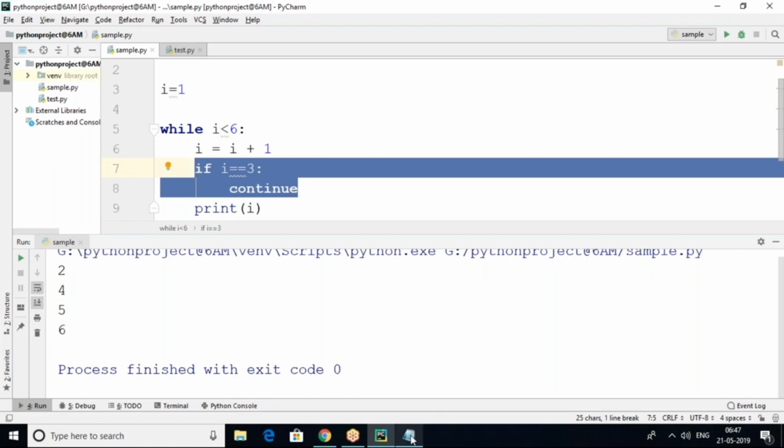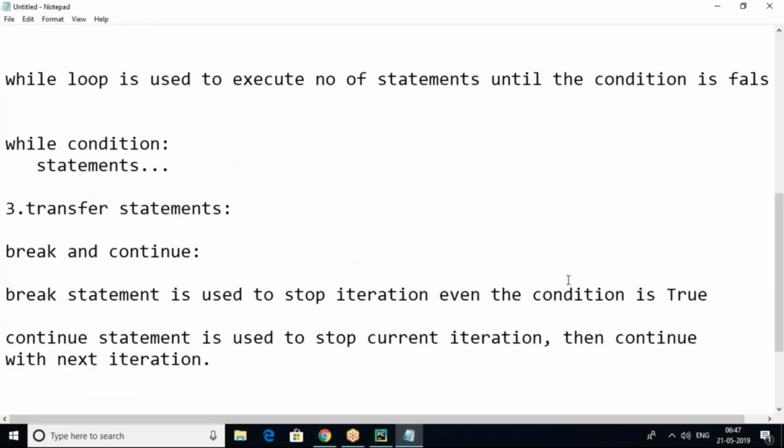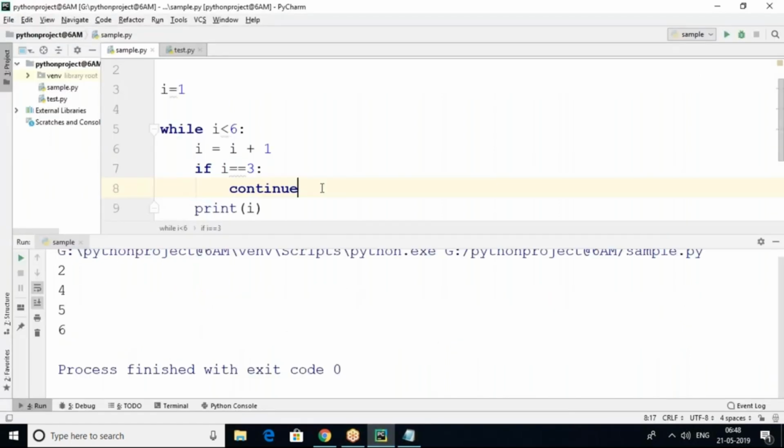So break is not like that. Break is used to stop the iteration even if the condition is true. Completely break will stop the iteration. Immediately the next condition will not be checked, and the next will not be printed at all. Continue in the sense that only your condition will stop the iteration, and the remaining all will continue as it is. So that is continue. We can use this with a for loop also.